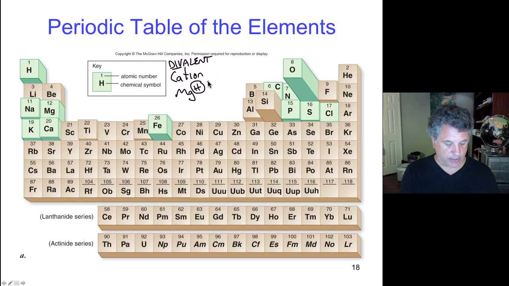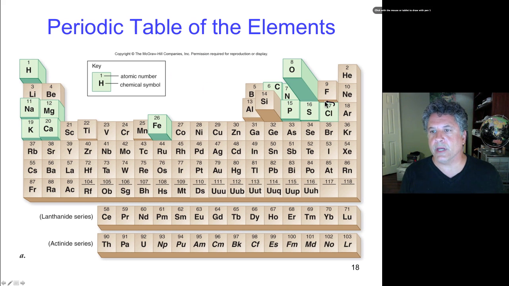So let's move on now and treat a few other elements really quickly. Chlorine over here has 17 electrons. Note that we talked about argon having its valence shell completely filled at the third energy level for the s and p orbitals with 18 electrons.